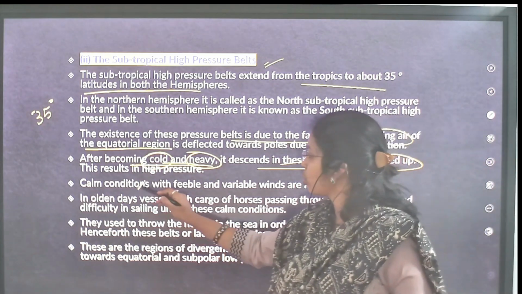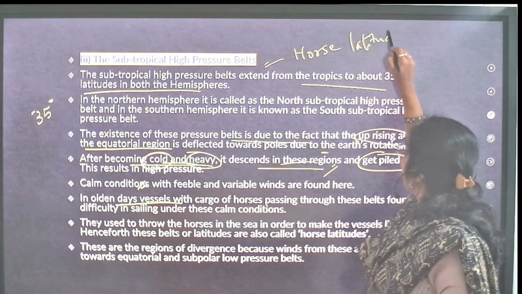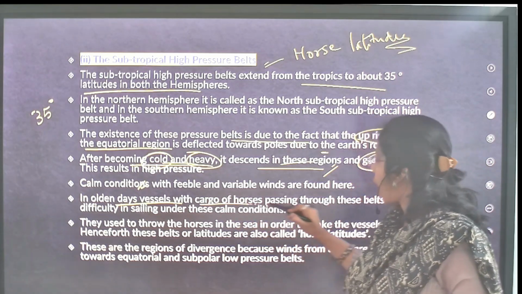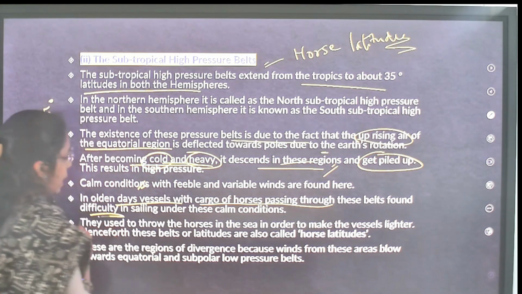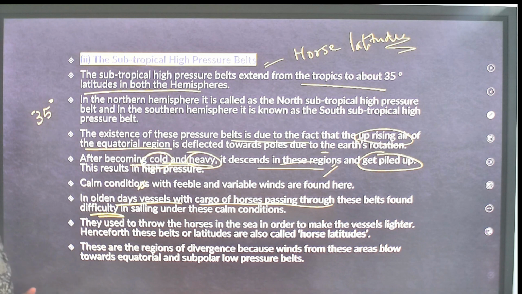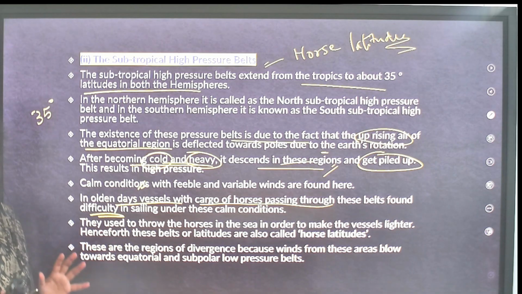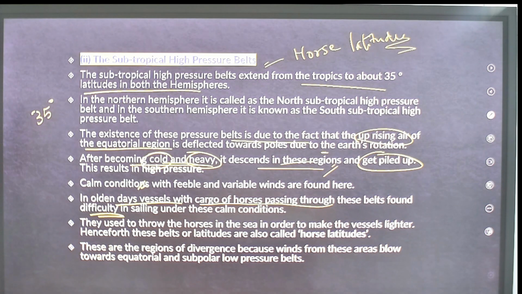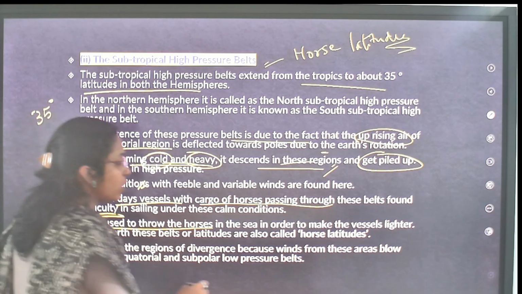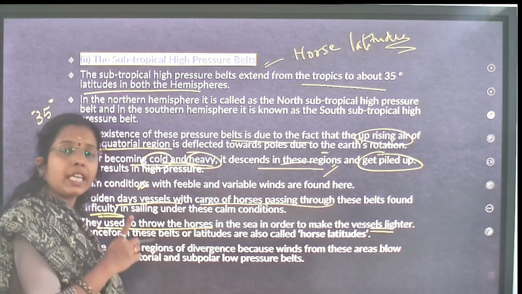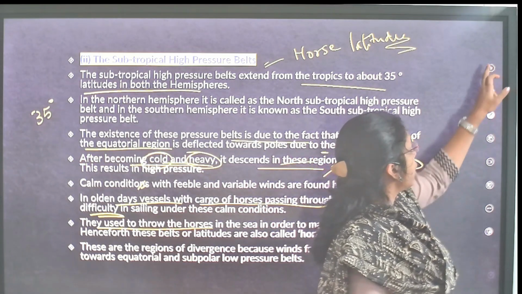Calm conditions you will see. In olden days, these were also known as horse latitudes. Why? Because in olden days, ships with cargo of horses passing through these latitudes had difficulty sailing under calm conditions. If winds are not strong, moving a boat or a ship becomes hard. So they used to throw the horses into the sea in order to make the vessels lighter. That's why these latitudes are known as horse latitudes. This you have to remember. High pressure. Here you will see deserts. Next.